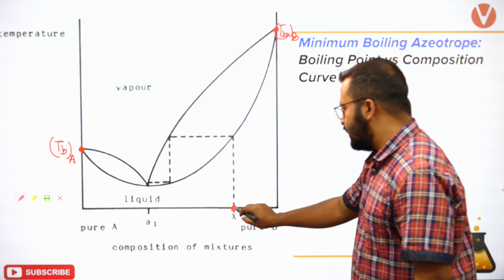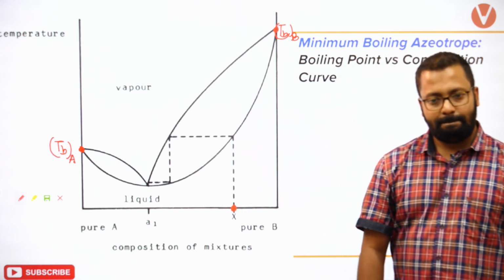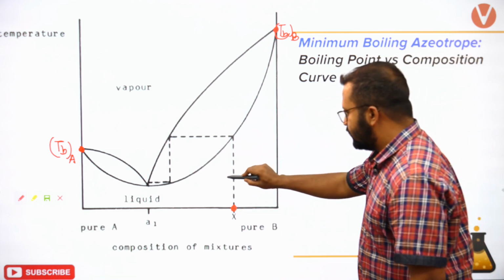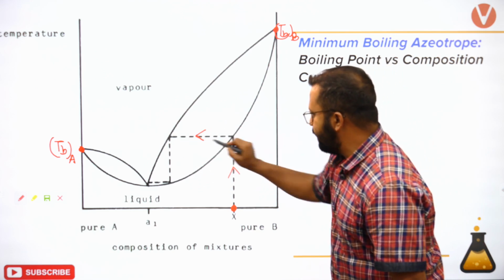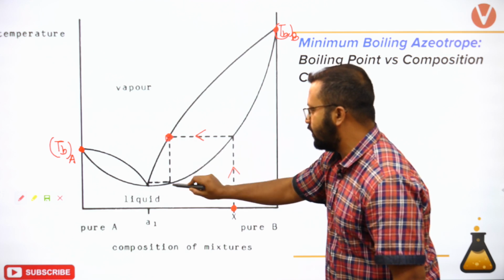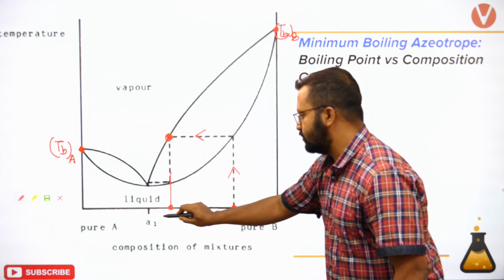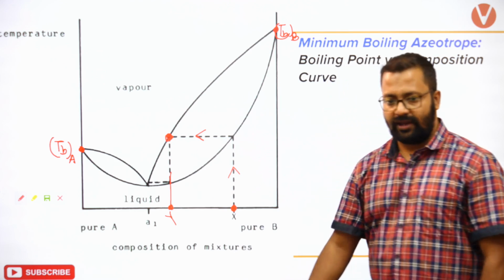I start distilling at point X. Okay, do you remember evaporation, condensation, creation of vapor, condensation? Let's say I obtain Y.